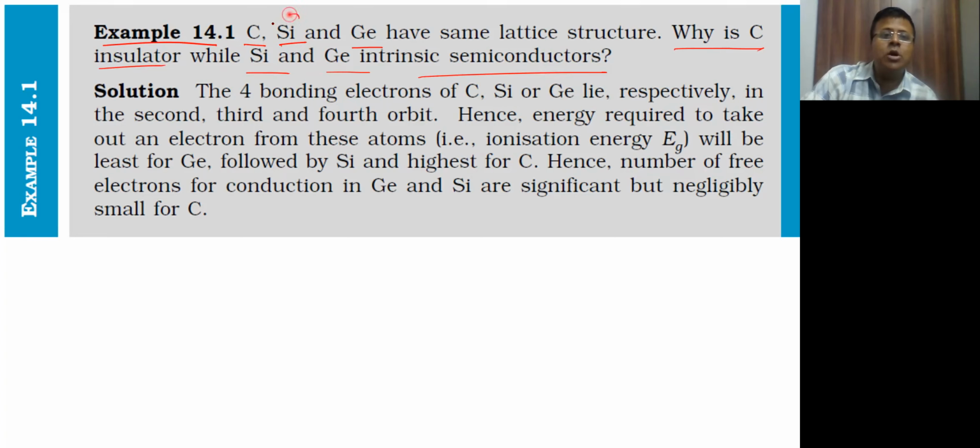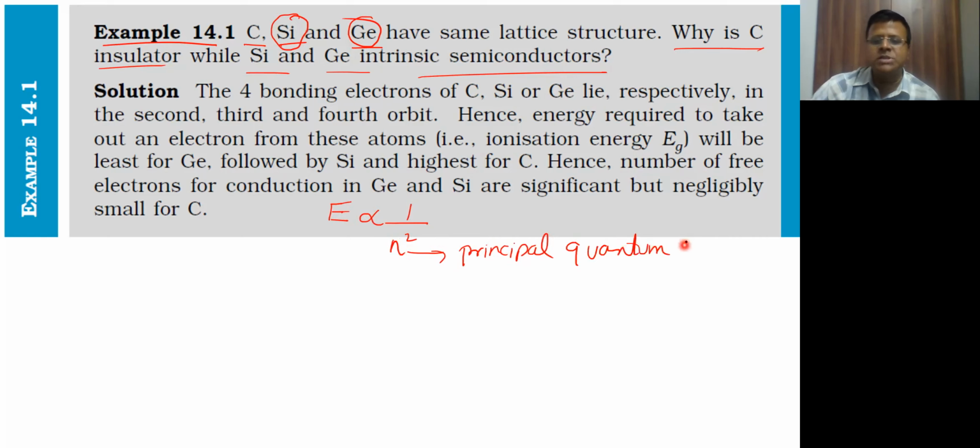But if you compare the band diagrams of silicon and germanium, the band gap energies are different. It is not the same band gap. So what is the reason for that? Actually, tomorrow when we do modern physics, we will be talking about the energy level of a discrete atom and what it depends on, and we'll be deriving the relation that the energy level is inversely proportional to n square, where n stands for the principal quantum number. That derivation we will reserve for modern physics tomorrow.